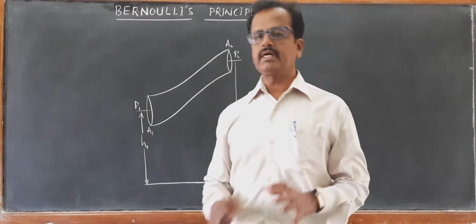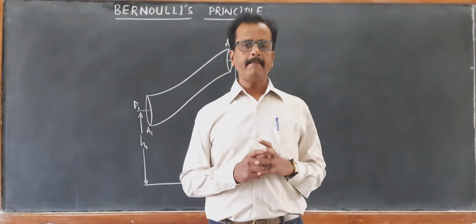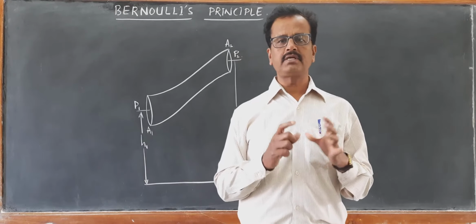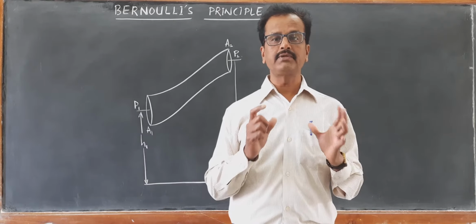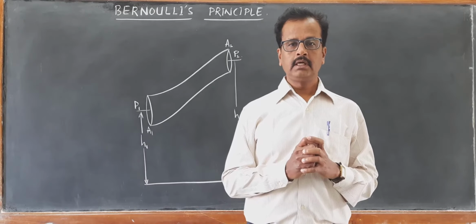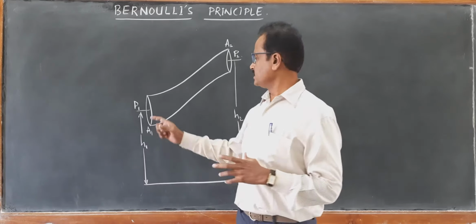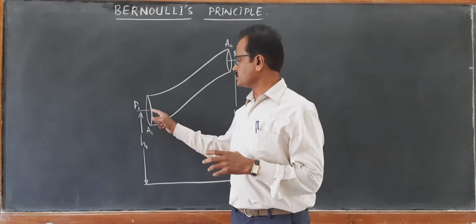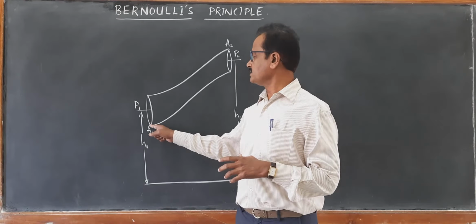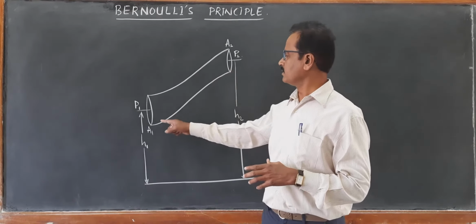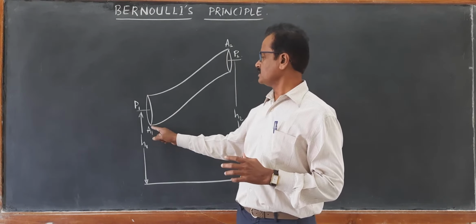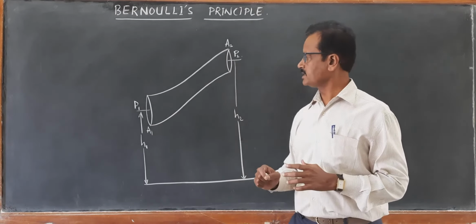Fluid flow is a complex phenomenon. We shall now study the properties of streamline flow using conservation of energy. Consider a pipeline of this nature having two ends open. One is of cross sectional area A1 and the other is of cross sectional area A2.